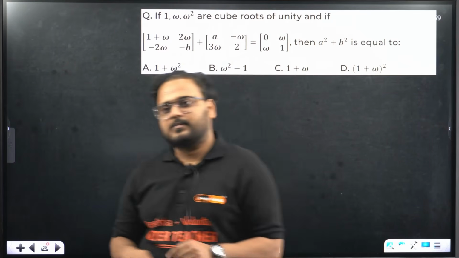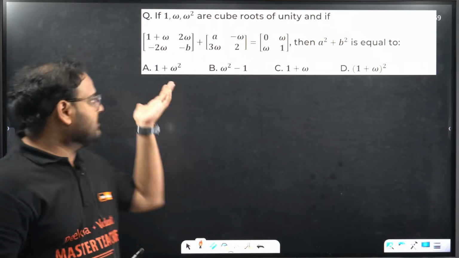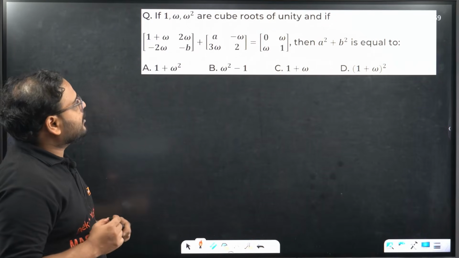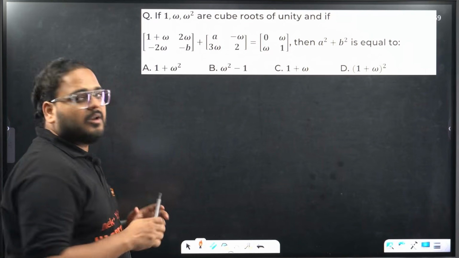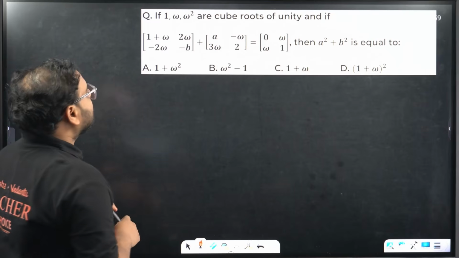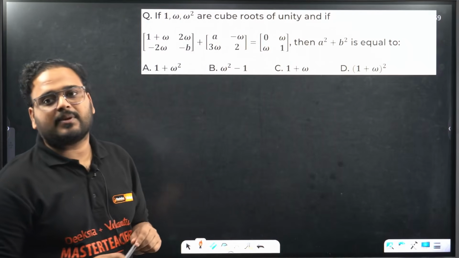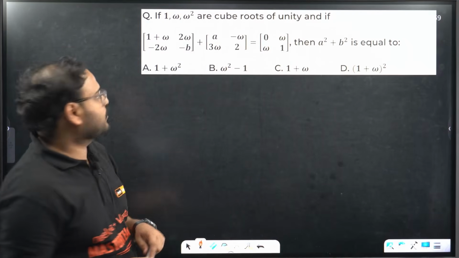Okay, sir. All right. So this is also a CET style question. If 1, omega, omega square are the cube roots of unity, they're all cube roots of unity, then find the value of a square plus b square. We'll do that. We'll start.